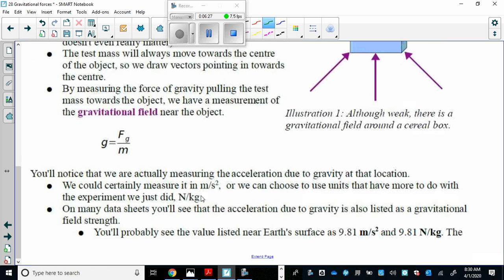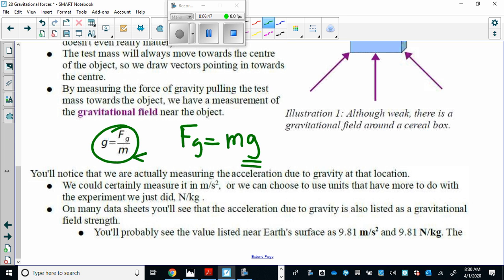So we've taken our formula for weight, or force of gravity, and we've rearranged it for g, and we get this interesting formula: g equals Fg over m.